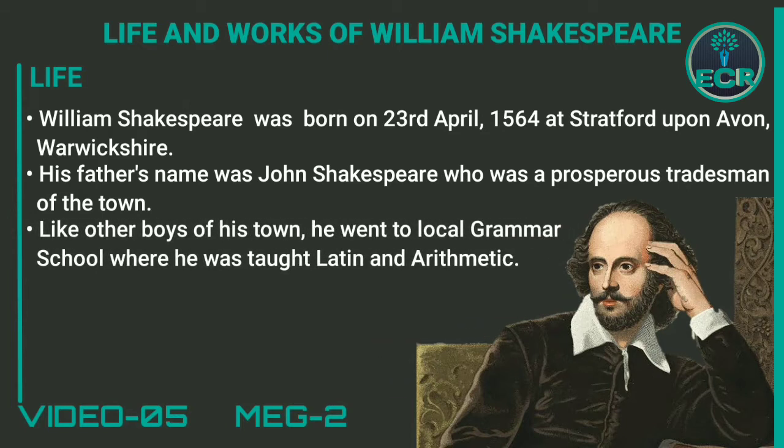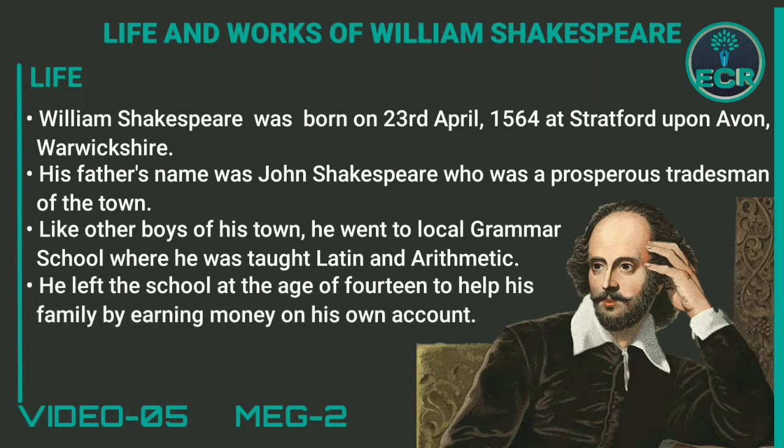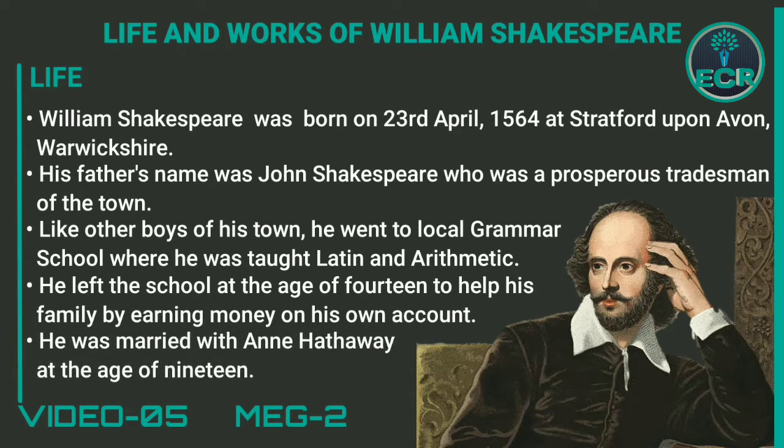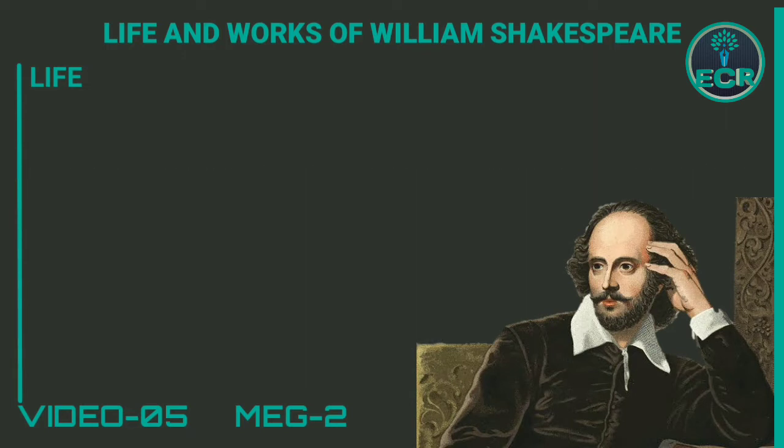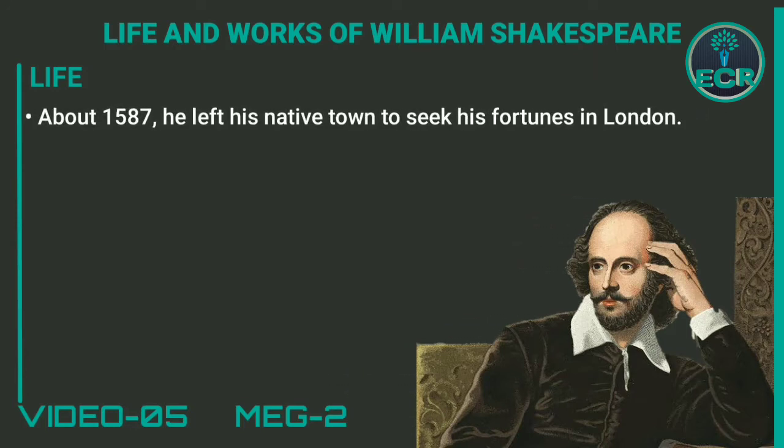Like other boys of his town, he went to local grammar school where he was taught Latin and arithmetic. He left the school at the age of 14 to help his family by earning money on his own account. He married Anne Hathaway at the age of 19. About 1587, he left his native town to seek his fortunes in London.